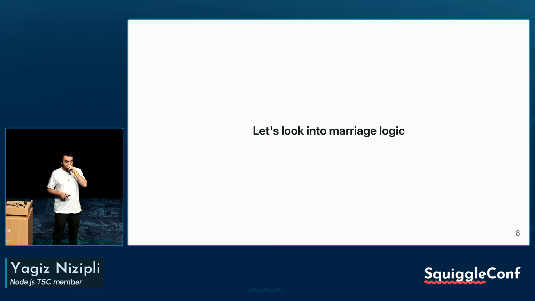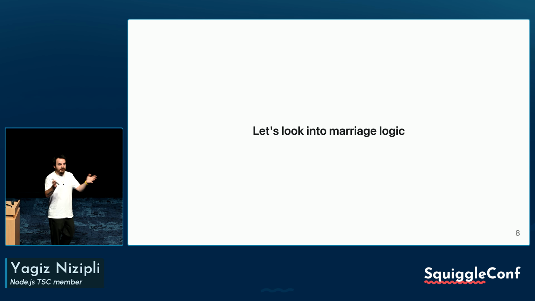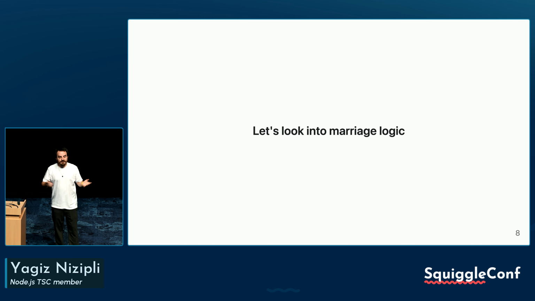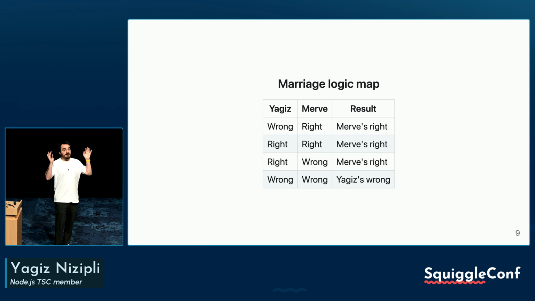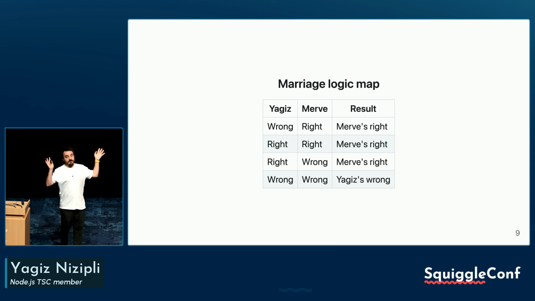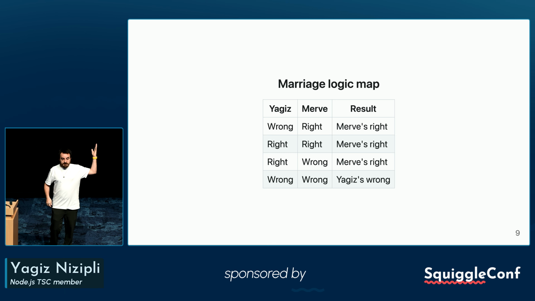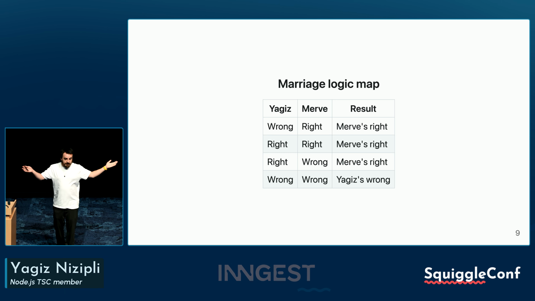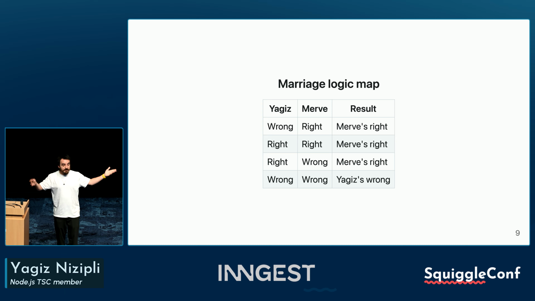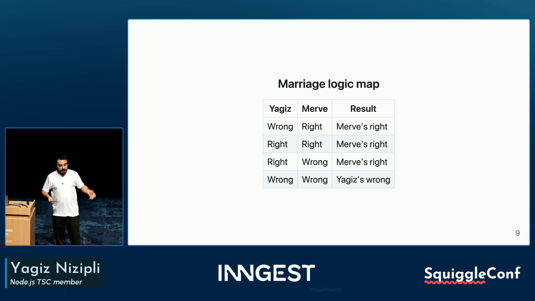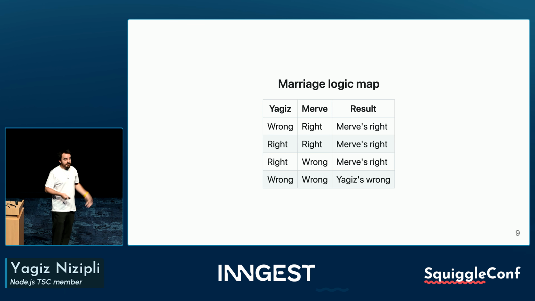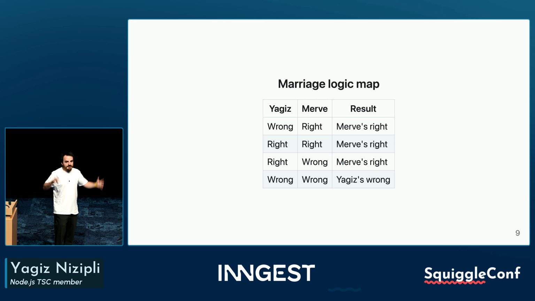So let's start with marriage, because that's the easiest and most straightforward part of it. So let's look into the marriage logic. This is a really good slide from one of my heroes. Merve is my wife. If Yoz is wrong and Merve is right, then Merve is right. If Yoz is right and Merve is right, of course Merve is right. If Yoz is right and Merve is wrong, then Merve is right. If both of us are wrong, then Yoz is wrong. This is the marriage logic.